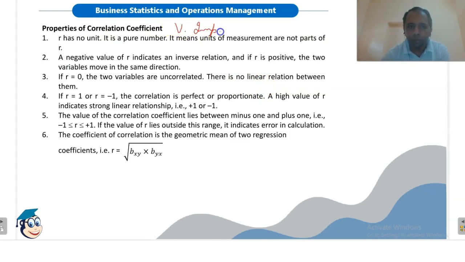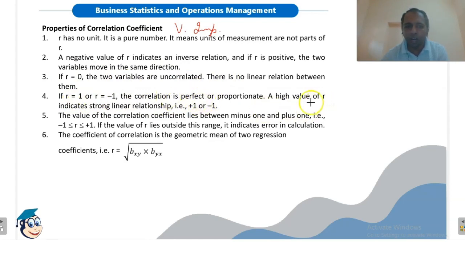Properties of the correlation coefficient. R has no unit, it is a pure number. This means that units of measurement are not part of R. A negative value of R indicates an inverse relation, and if R is positive, the two variables move in the same direction. If R equals 0, the two variables are uncorrelated. There is no linear relation between them.